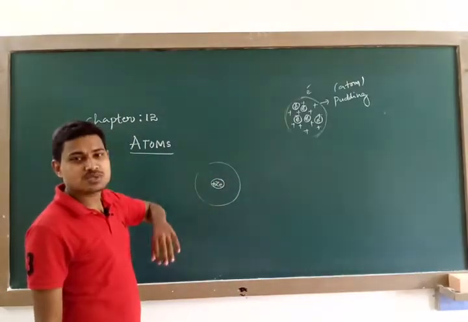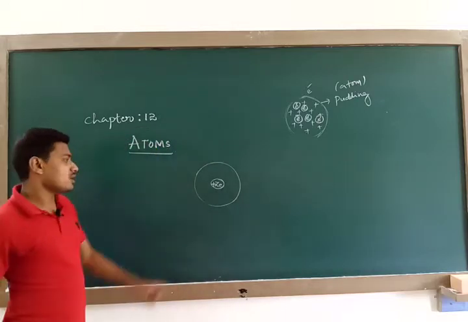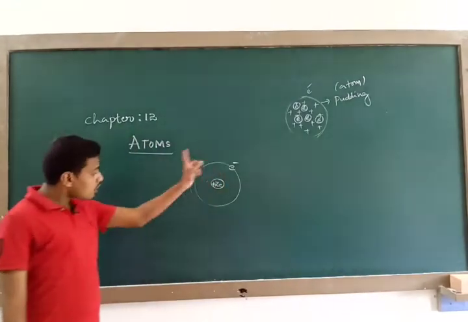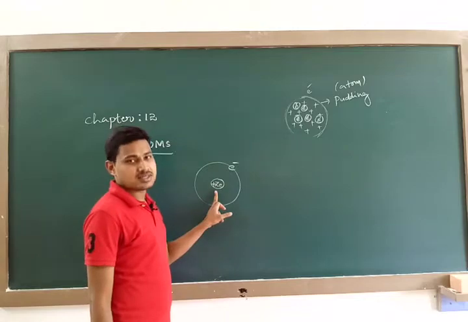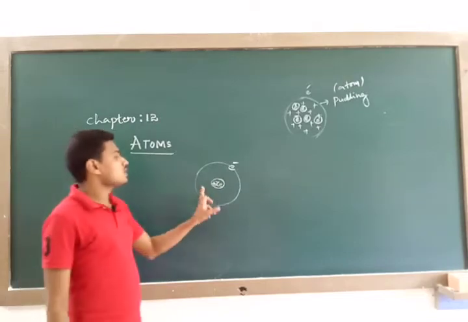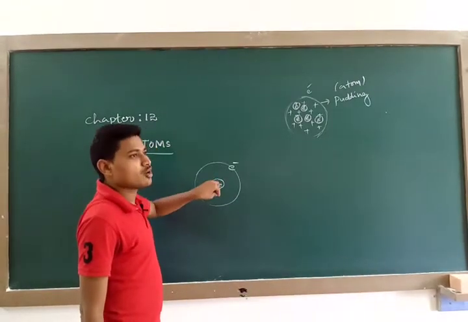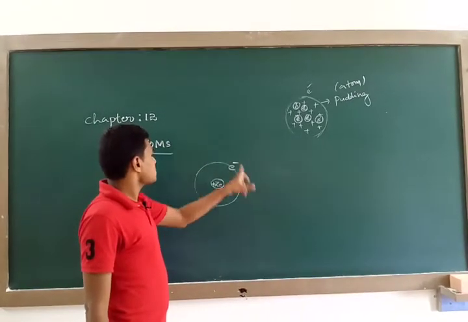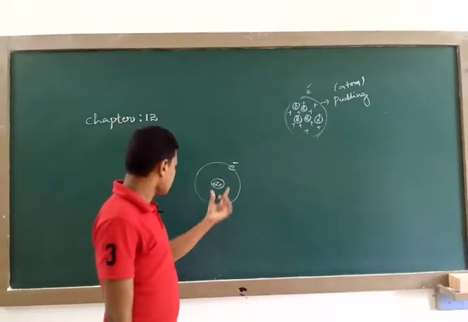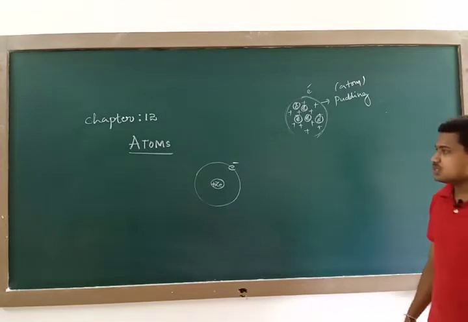So this was by J.J. Thomson. But Rutherford argued that the positive charge only occupies a small portion of the volume of an atom, and electrons were revolving around that positively charged nucleus. Later on we call it a nucleus. So the positively charged entity of the atom is located at the center, we call it the nucleus, and electrons were not embedded on it, they were situated surrounding this nucleus, and they were revolving. This is exactly similar to our planetary motion, is it right? So this was the hypothesis.